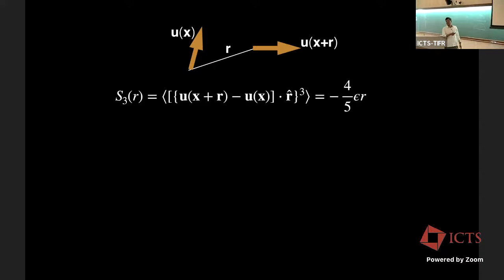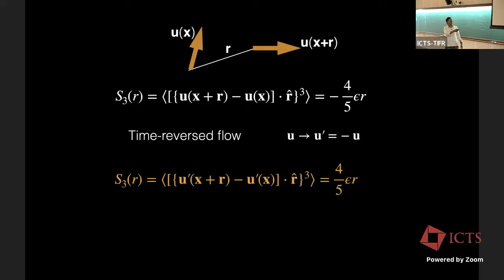But in a reversed movie, I just play the movie backwards, then what happens to the velocity field? U goes to minus U. I substitute it here. So the left hand side will change sign. It becomes negative, so negative becomes positive. So my flux epsilon will become negative. And that means we can clearly identify this as a fake video.